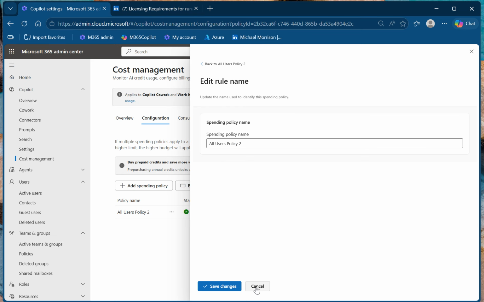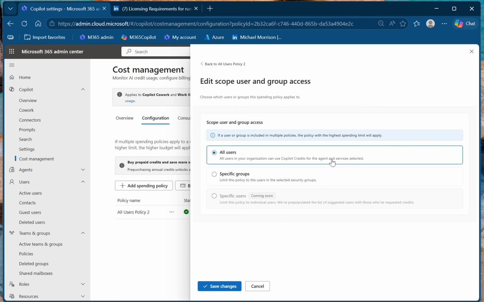So I can change the name, right? I can see my users. I can limit it just to specific groups, specific users. So if a person needs to have their own single policy, and they're responsible as a cost metric to pay for all of that usage, then we'll have that soon. And there are good use cases for that.